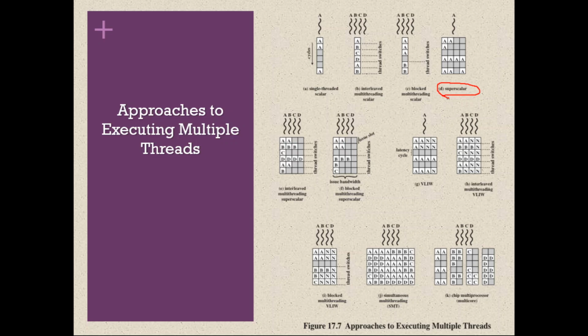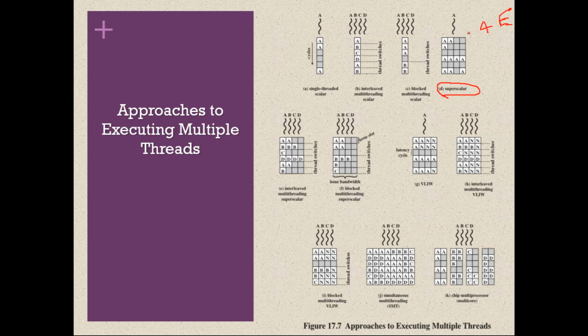We have multiple execution units. This diagram shows that inside the same processor we have four execution units, which means we can execute four instructions simultaneously.